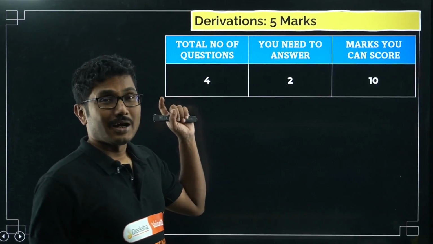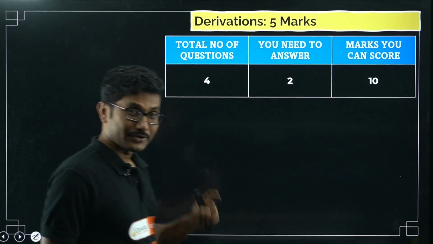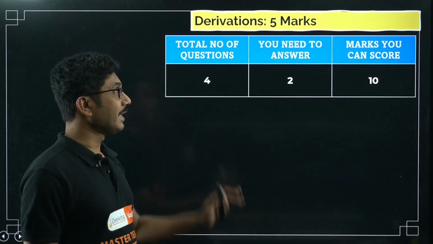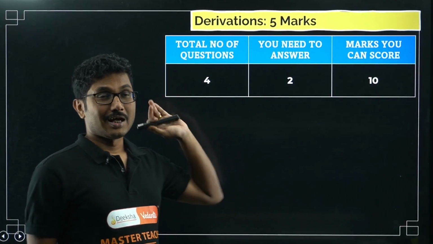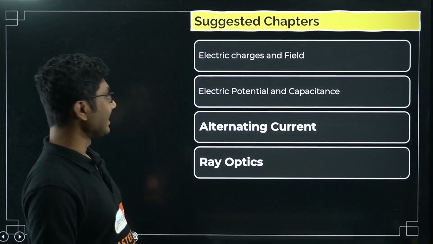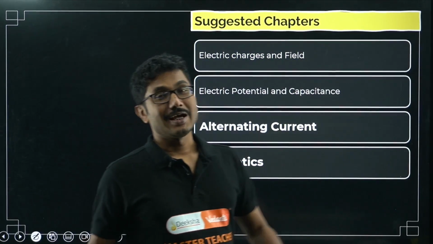So how many questions are coming for numericals? 4 questions are coming, and you have to answer 2 numerical questions. So 10 marks is allotted for this numericals only, right? So we have discussed electric charges and electric field, electric potential and capacitance in our last class.